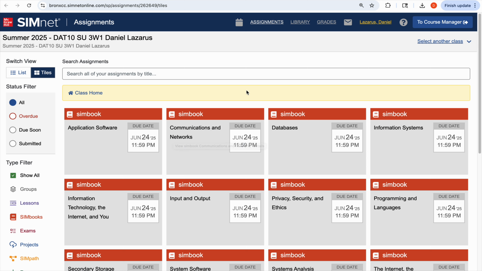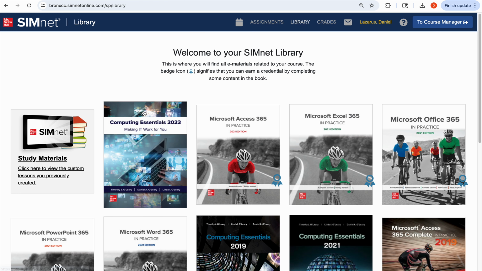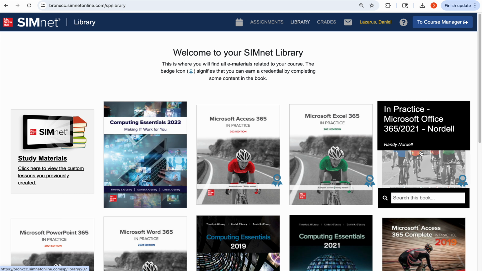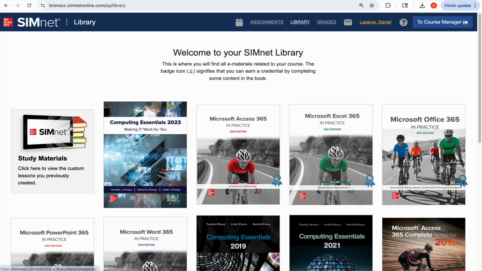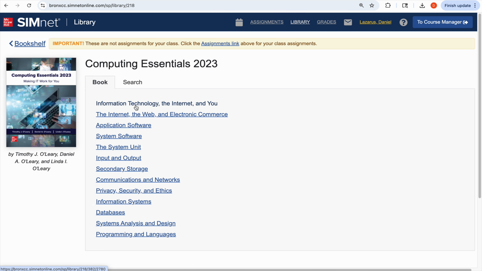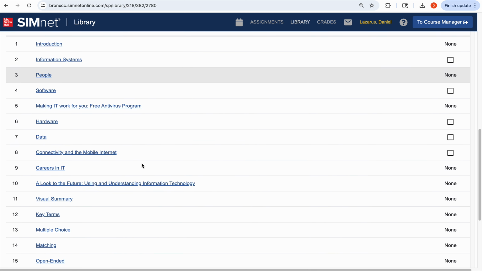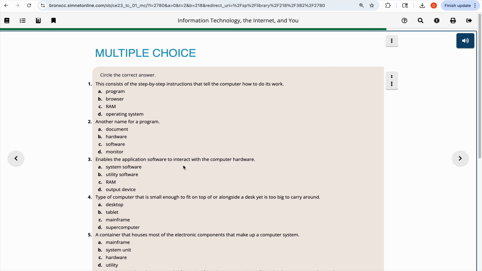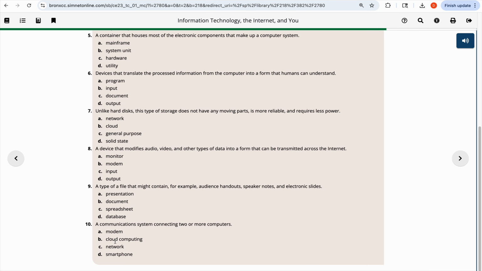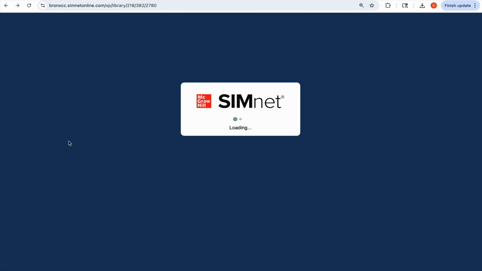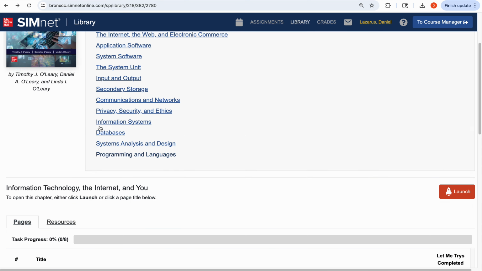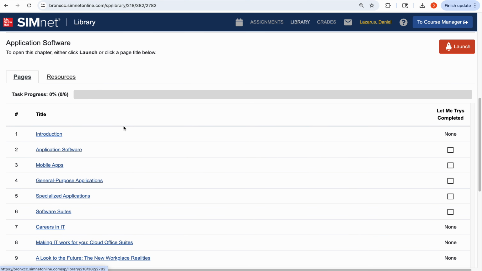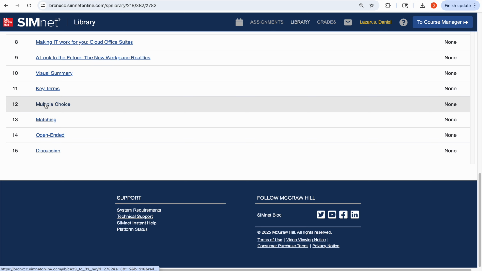Questions are going to be from both these books, this book and this book, from Word, Excel, and Access. Just some pointers to prepare. If you click on each of the chapters, it gives you revision questions. Here you go. Each chapter has around 10 different questions for you to revise and prepare for the final exam.